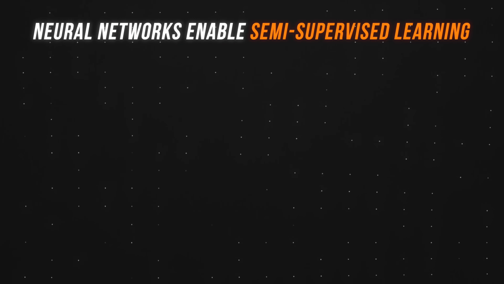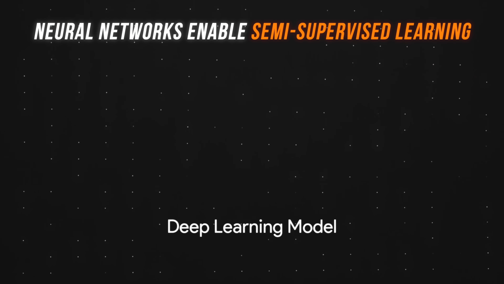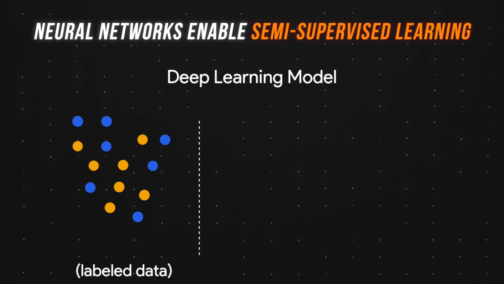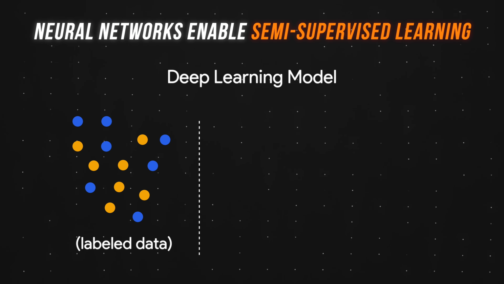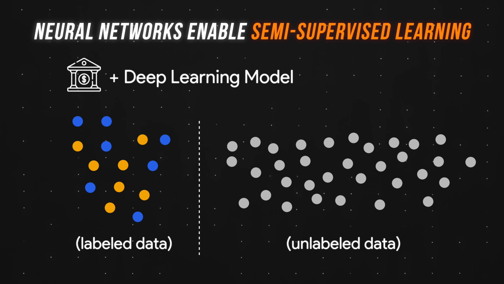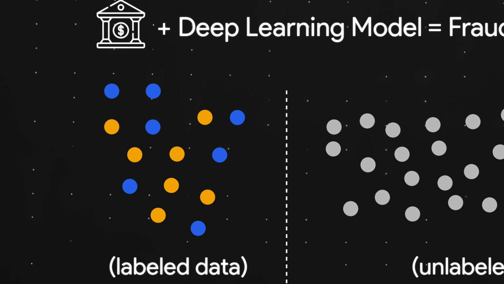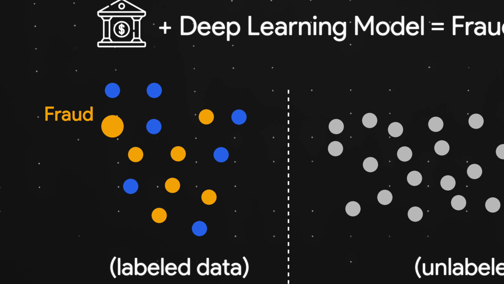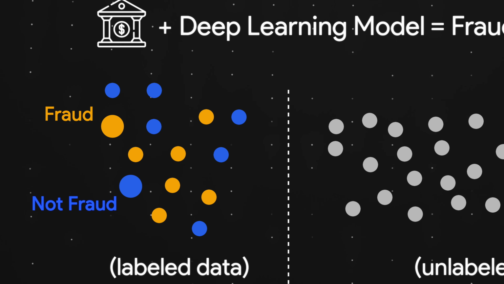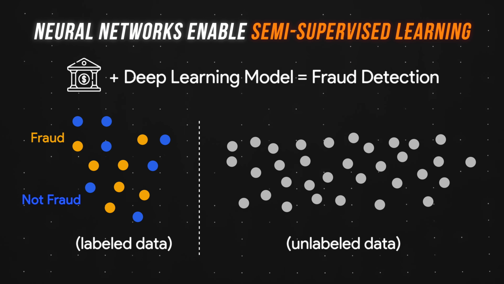And because we have these neural networks, we can now do something called semi-supervised learning, whereby a deep learning model is trained on a small amount of labeled data and a large amount of unlabeled data. For example, a bank might use deep learning models to detect fraud. The bank spends a bit of time to tag or label 5% of transactions as either fraudulent or not fraudulent. And they leave the remaining 95% of transactions unlabeled because they don't have the time or resources to label every transaction.